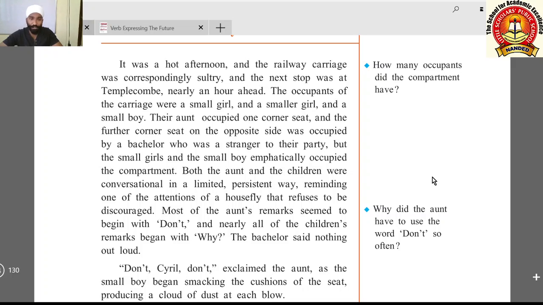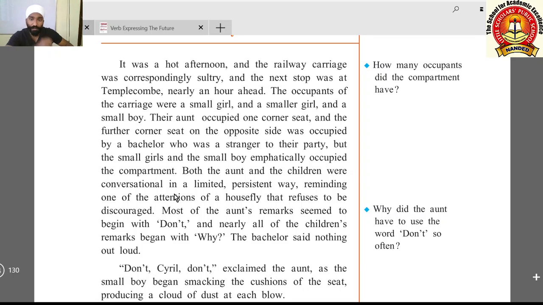Stranger means an unknown person for them, and bachelor means a person who is unmarried. So this person was unmarried and he was a stranger, unknown to that family. But the small girls and the small boy emphatically occupied the compartment. Emphatically means forcefully, with pressure. They occupied the compartment.